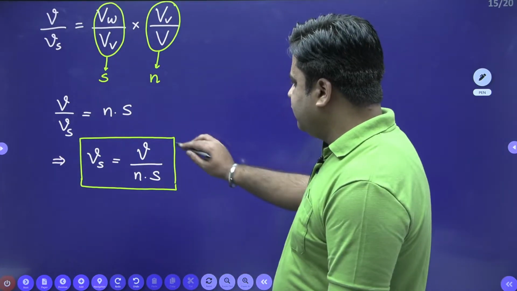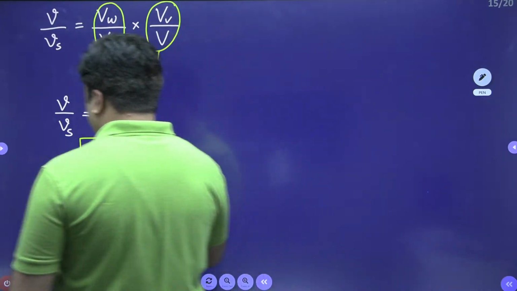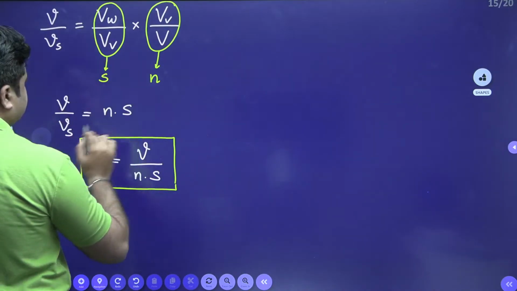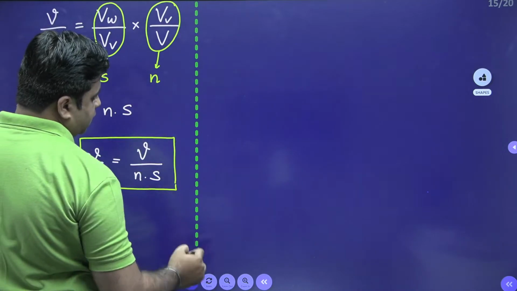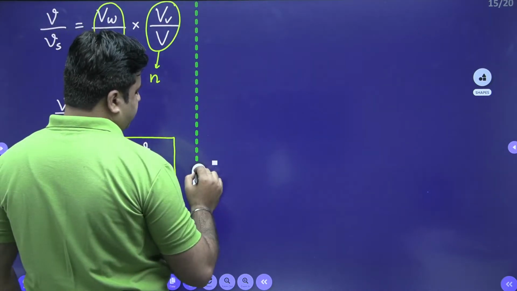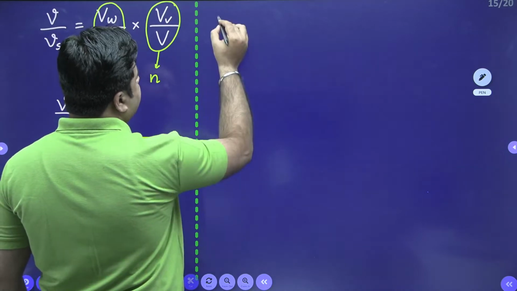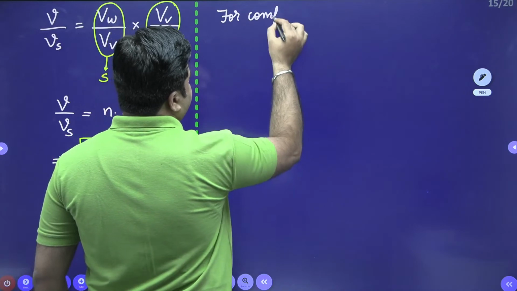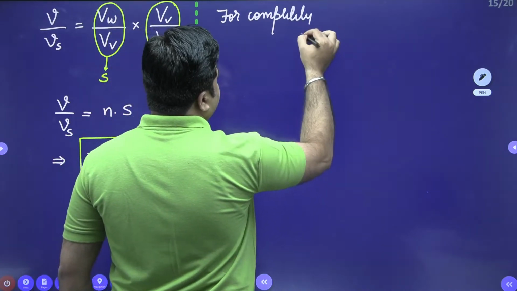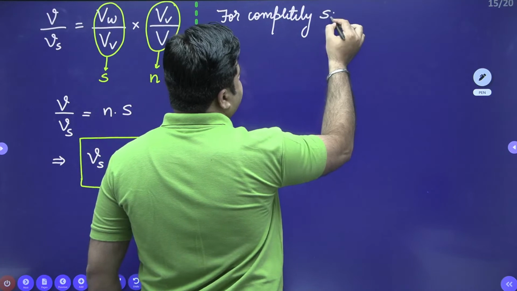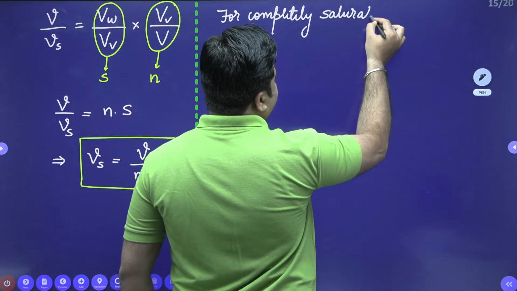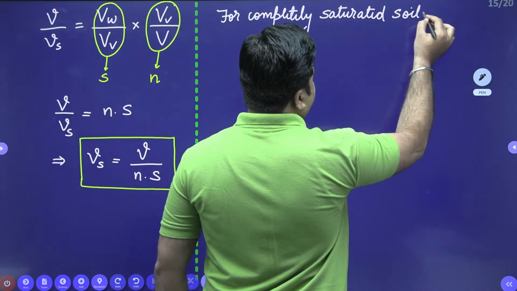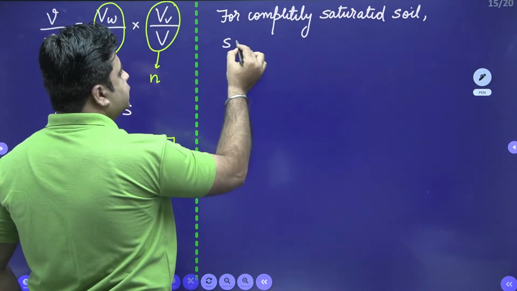Okay, when you observe this expression for a completely saturated soil, it means the degree of saturation is 1.